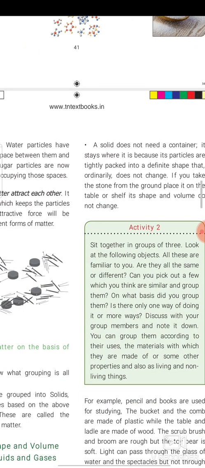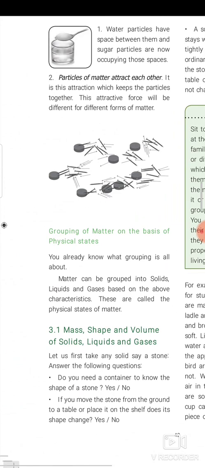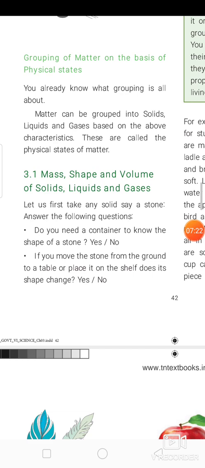Next we have to see the grouping of matter on the basis of physical state. So how can you group the matter? By this we come to differentiate between the properties of solid, liquid and gases. Now we are going to see the characteristics of matter: mass, shape and volume of solid, liquid and